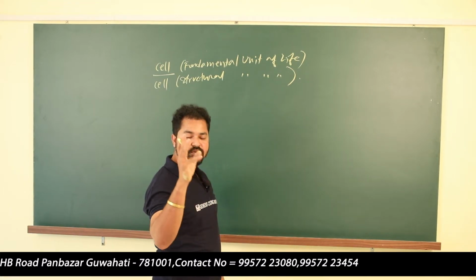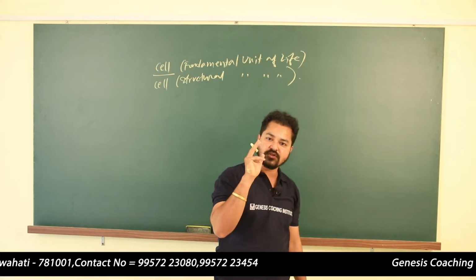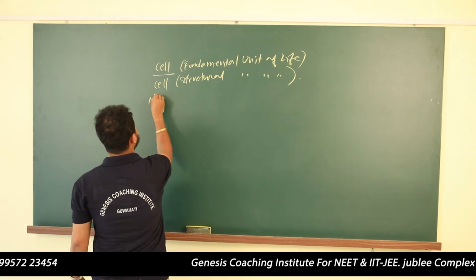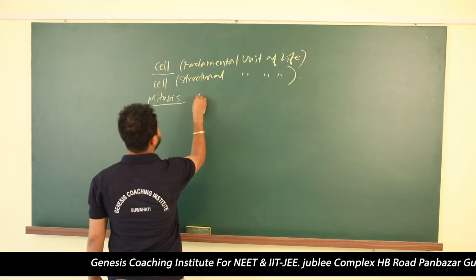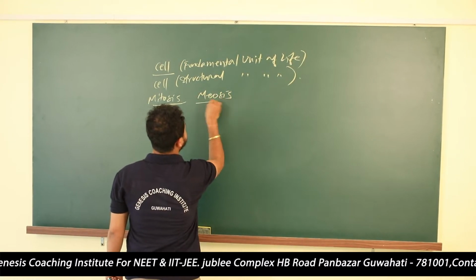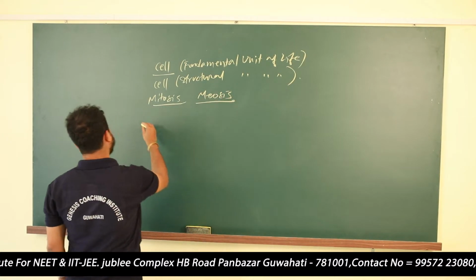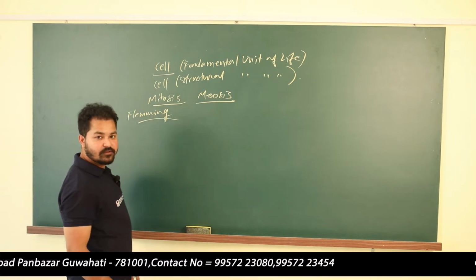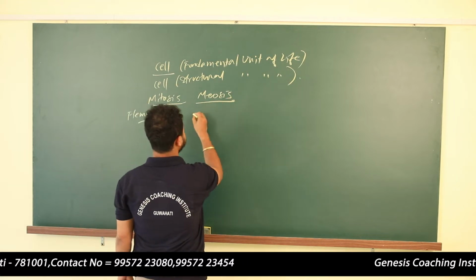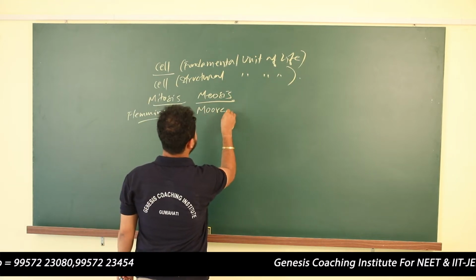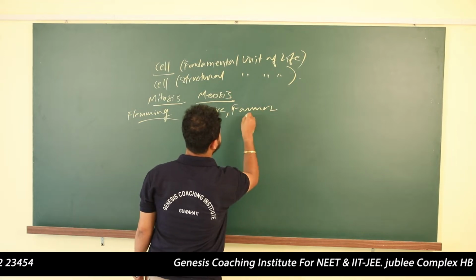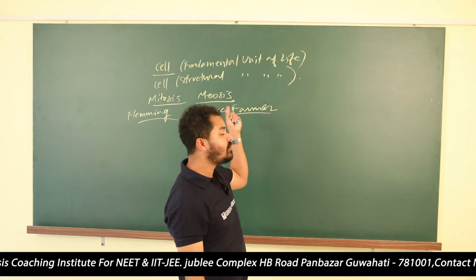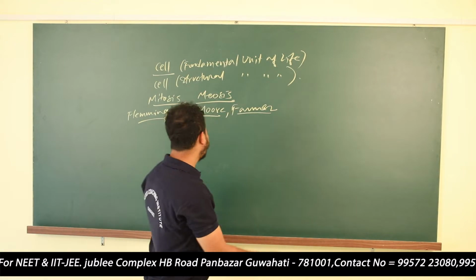So in our topic we need to understand that two types of cell division are there, mitosis and meiosis. Are you getting my point? Mitosis was first observed by Fleming, and meiosis was termed by Murray and Farmer. These are the names of the scientists who have termed the meiosis cell division, and Fleming has given the mitosis cell division. Are you getting my point?